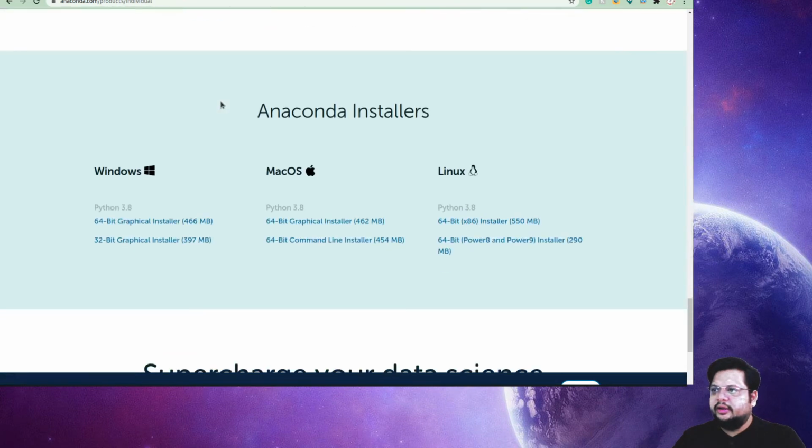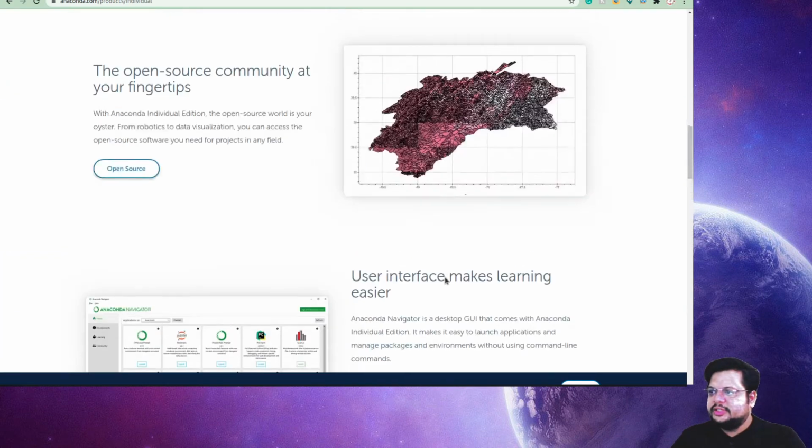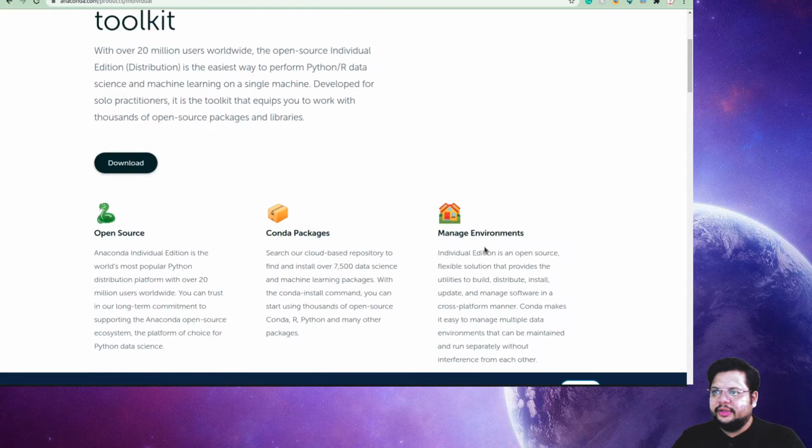So I'm just clicking here. Yeah, you have the download for Windows, Mac OS and Linux. Just for the sake of it, you can go with the first option, 64-bit, or if you have 32-bit Windows, then you can go with 32-bit. Otherwise you should select the graphical installer if you are not so good with the command prompt. If you have some hands-on experience with CMD or the terminal, you can definitely go with the command line installers.